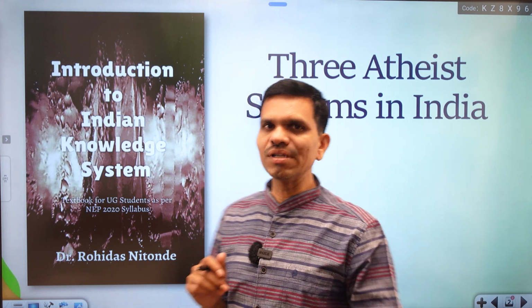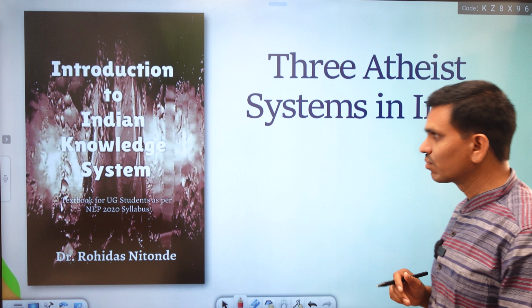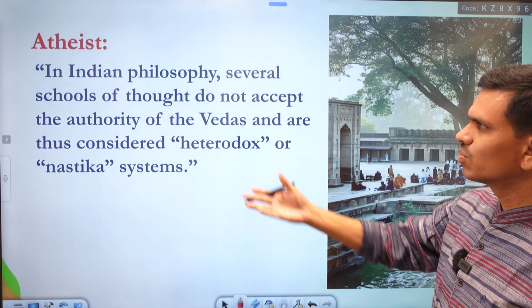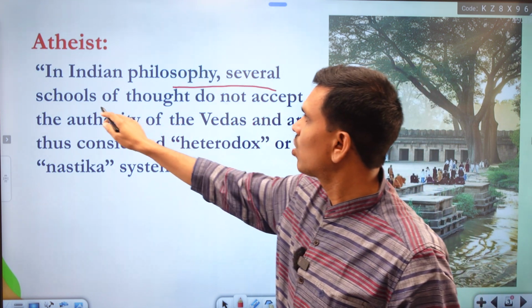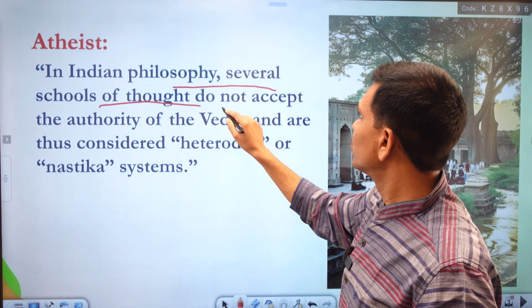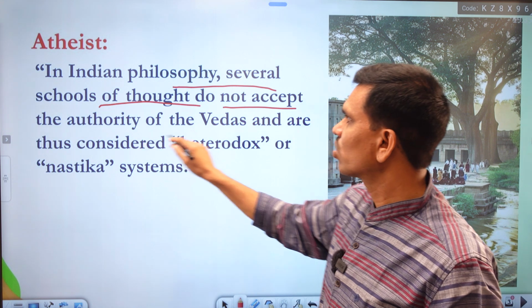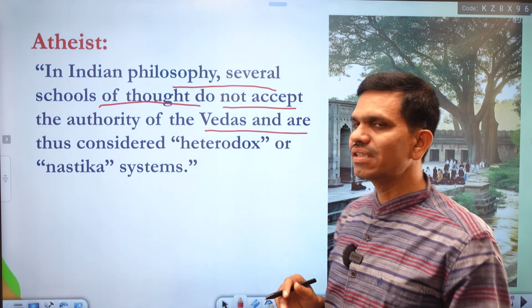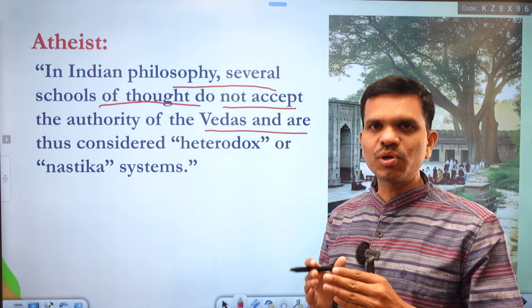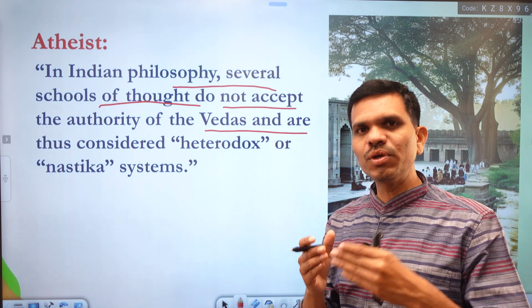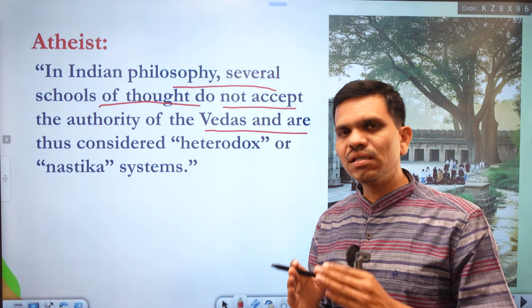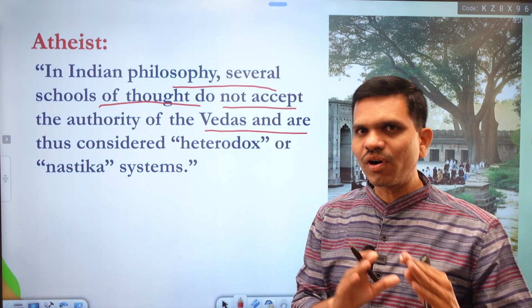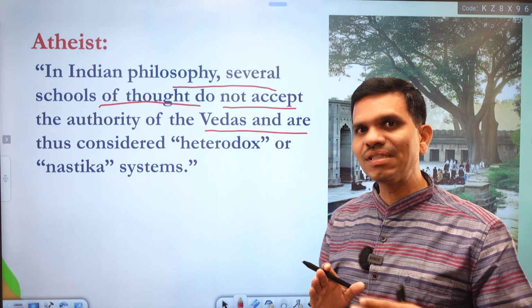So first, what is atheist or atheism? Here you can see it's very simple. In Indian philosophy, several schools of thought do not accept the authority of Vedas. Now everything depends on Vedas because there are six systems which consider Vedas as their authority, or Veda is at the fundamental of all these systems, at the base of all these theist systems.